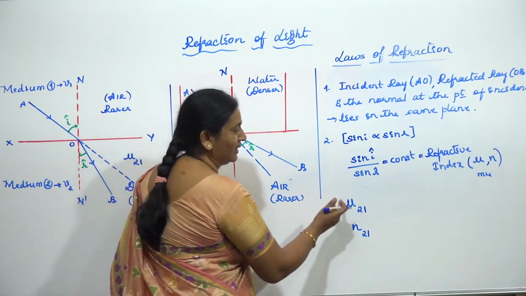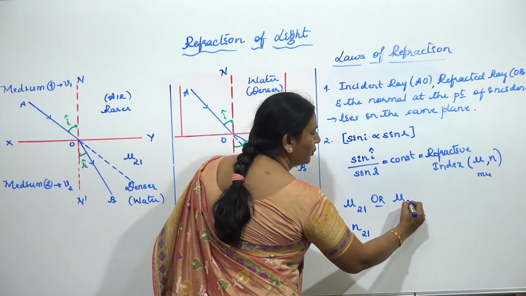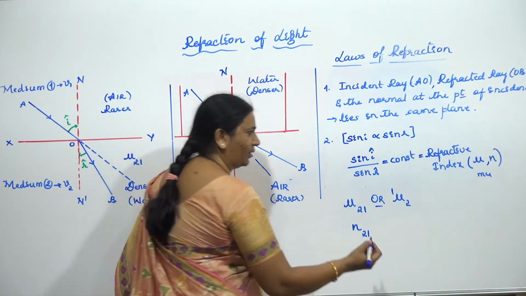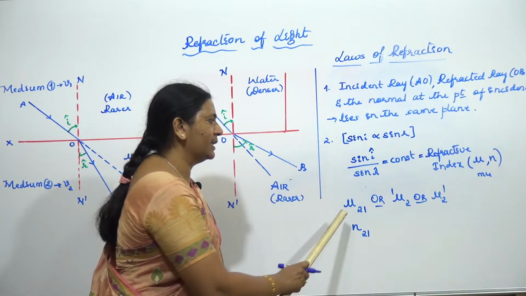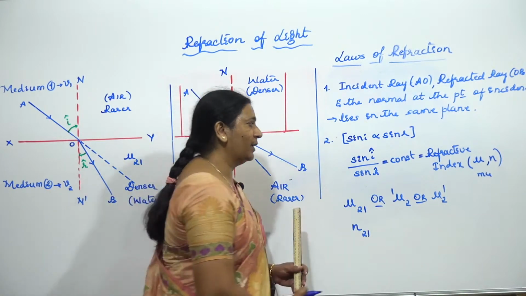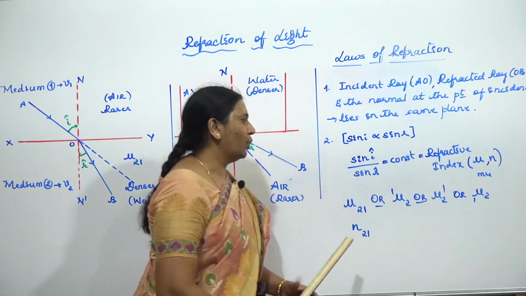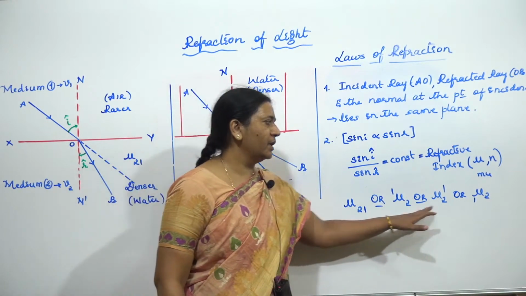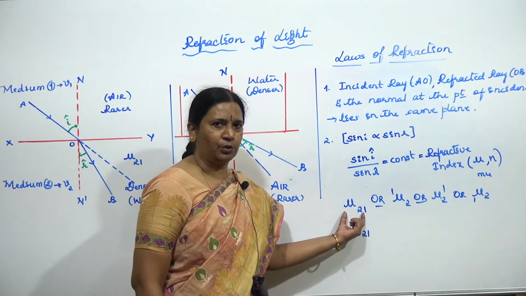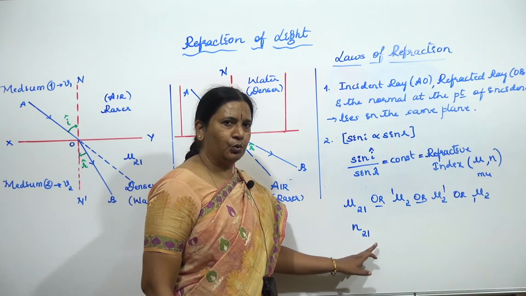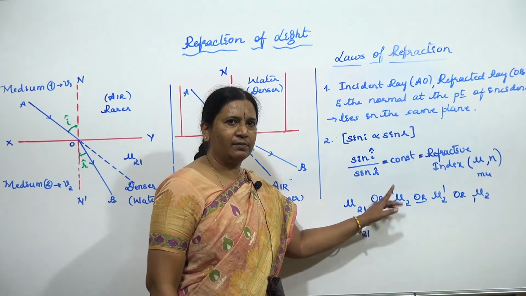I can write it like this, or I can write the same thing as mu of 2 with respect to 1, or even mu of 2 with respect to 1. All these things are valid, children, so you can use any notation. Usually we go with this, or your NCERT has given this notation. Even they might have used n to 1 or mu to 1, but they write subscripts like this. But let us go with this, we feel comfortable.